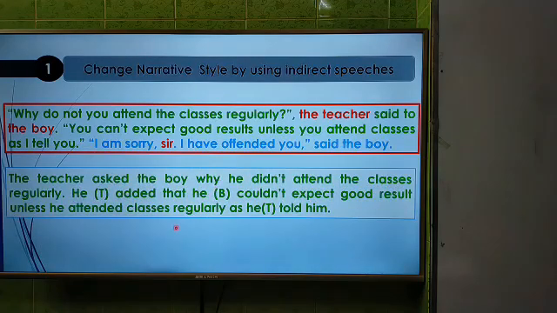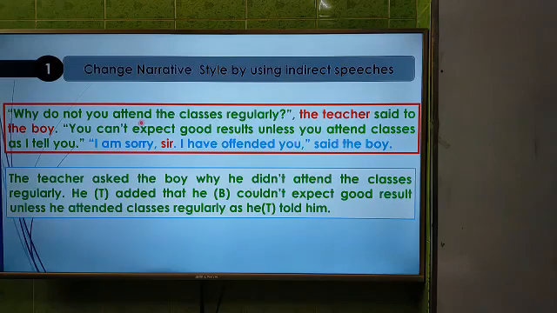Okay, look at the answer, and I am going to discuss. The teacher asked the boy. Here the reporting verb is asked. As the sentence is interrogative, we have to use asked. The teacher asked the boy. Here the sentence is interrogative, but this is a WH question, so we have to use the WH word. Now, "why don't you attend the classes regularly?"